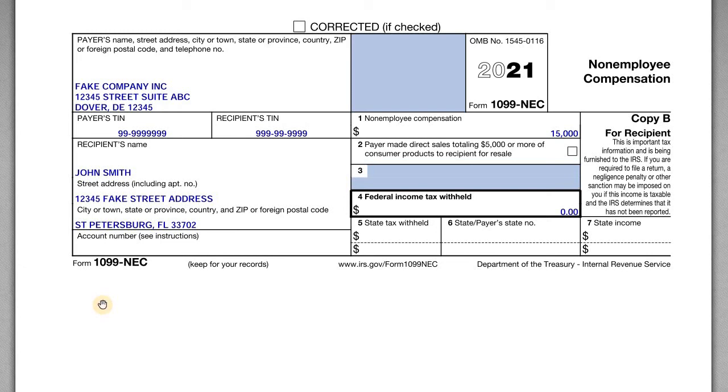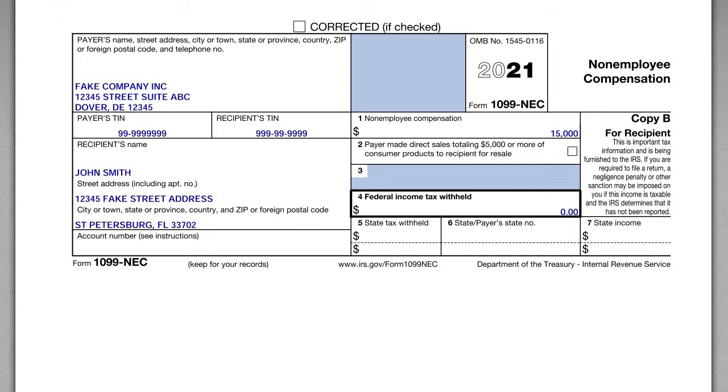Hey there YouTube. So in this segment I wanted to go over the Form 1099 NEC for non-employee compensation. This form is pretty new, within the last 2 years or so. It's a spin-off of the Form 1099 miscellaneous.